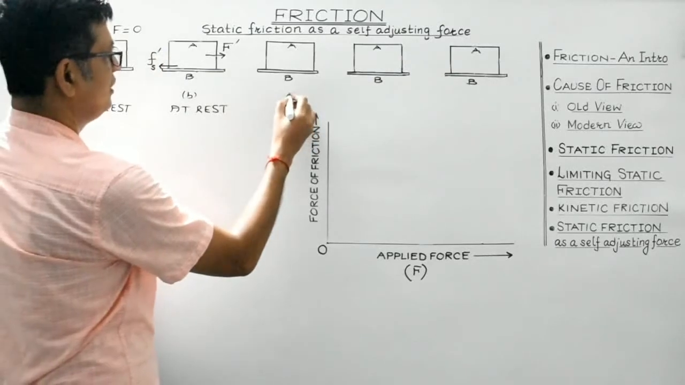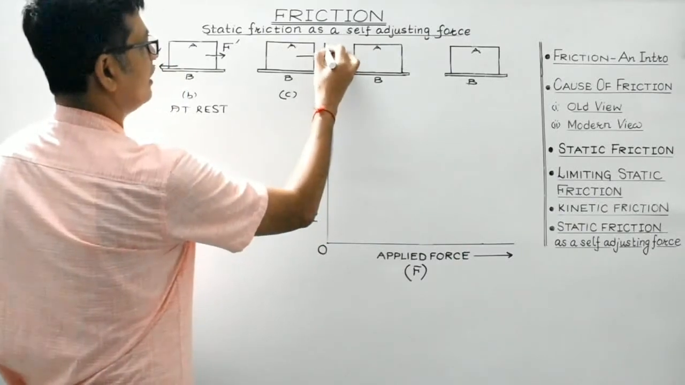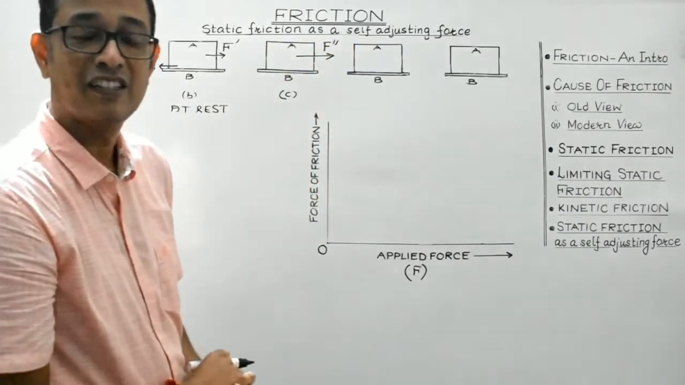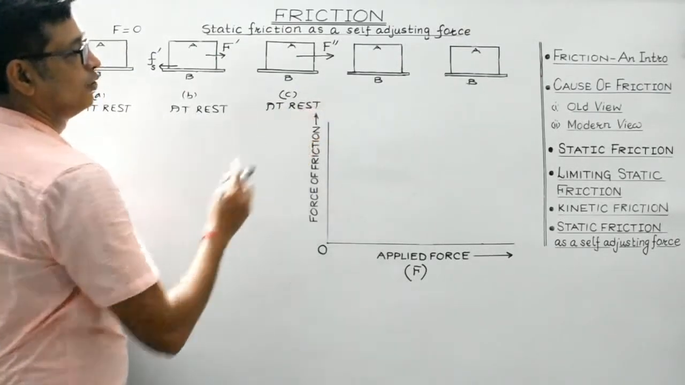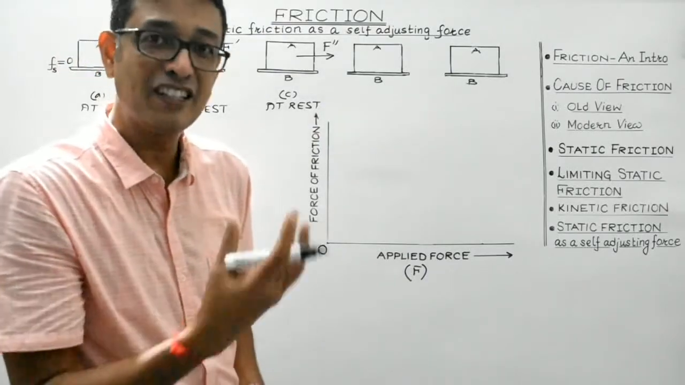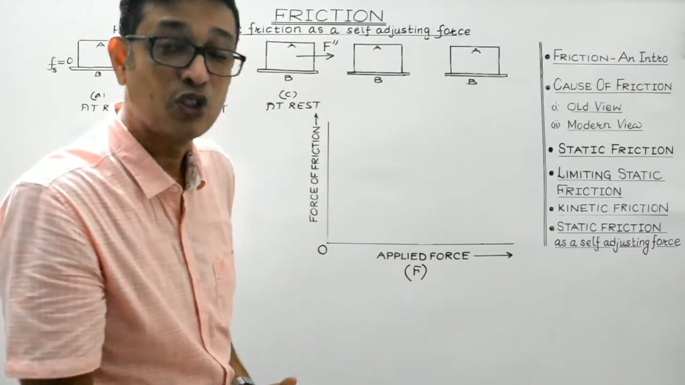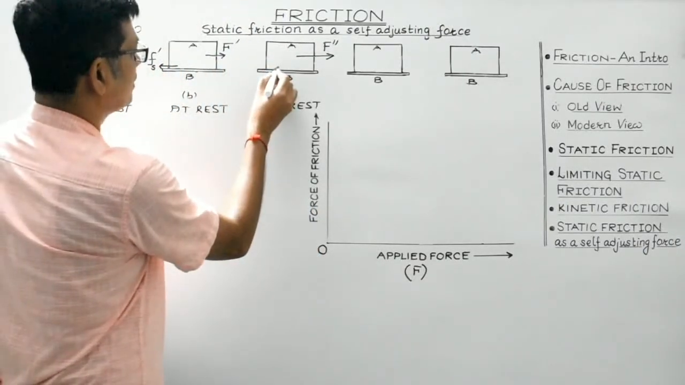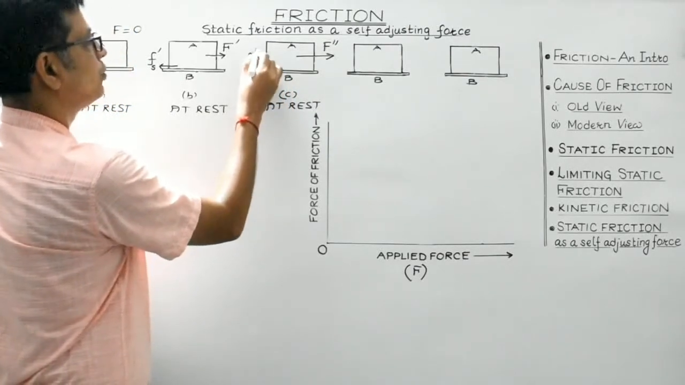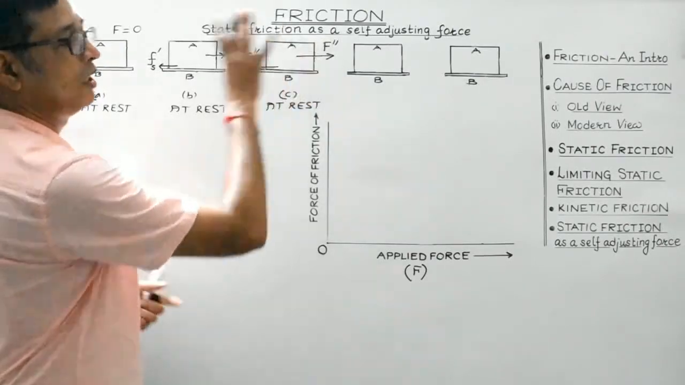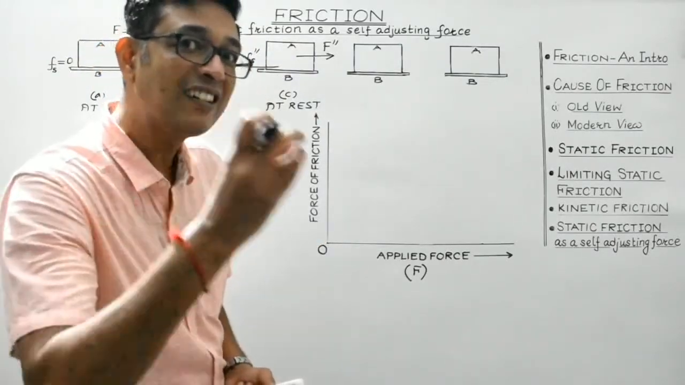Now students, in case C, suppose the applied force is further increased, say to F double dash. Still suppose the body remains at rest. So the body is again under the influence of balanced forces. Initially it was at rest, now also it is at rest. So the magnitude of the static force of friction has also increased so as to be exactly equal and opposite to that of the pulling force. So the net force acting on the body is 0, and that is the reason why the body still remains at rest only.